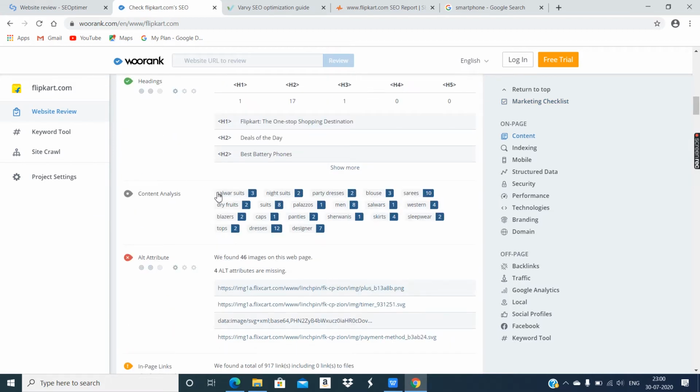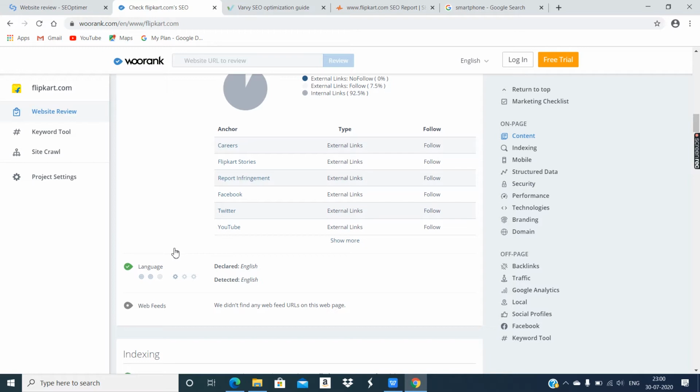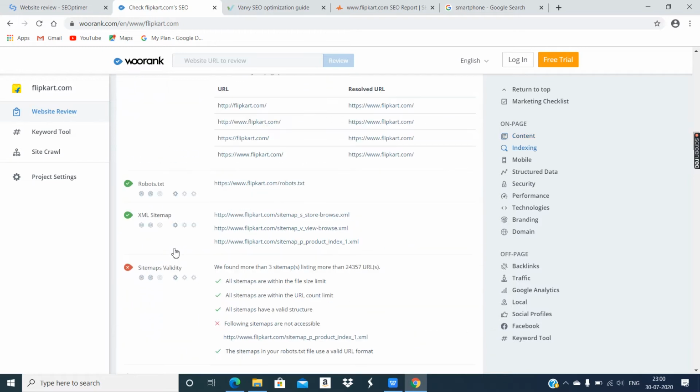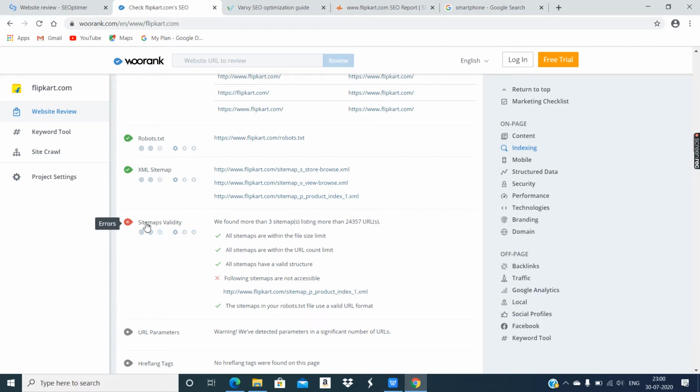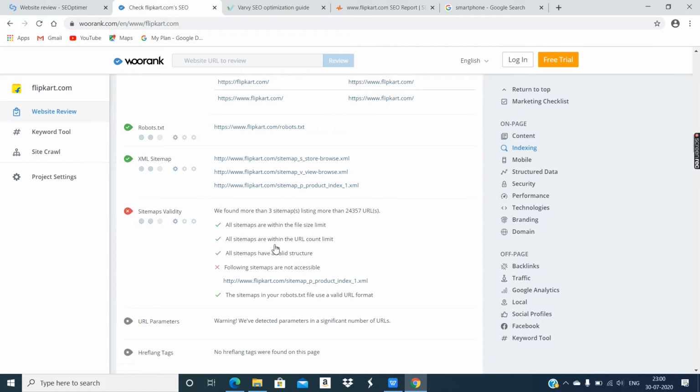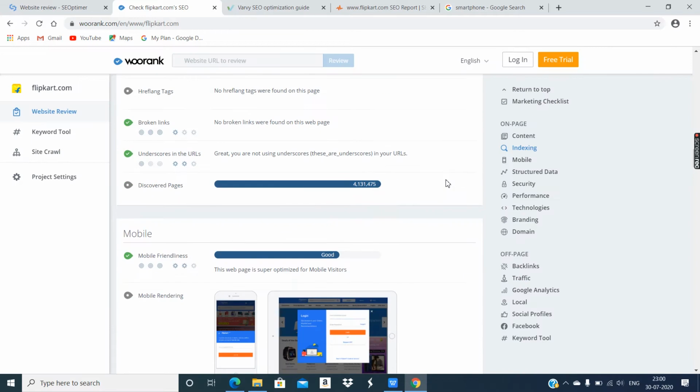Content analysis. So these are the keywords. Alt attribute is missing. See, they have shown it in red. That means this improvement has to be done on an urgent basis. In-page links, language, the rest are all shown with a green tick. Serious improvement is also needed for sitemap validity. Take your SEO to the next level, try our pro plan. So it is asking for subscription payment.